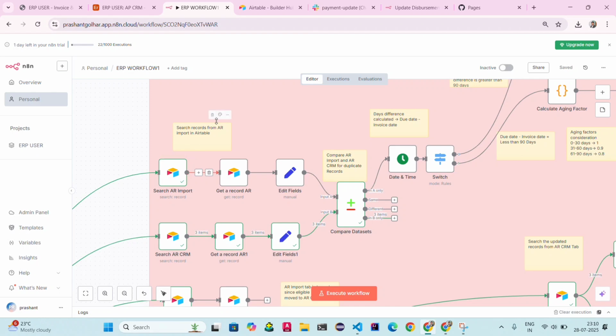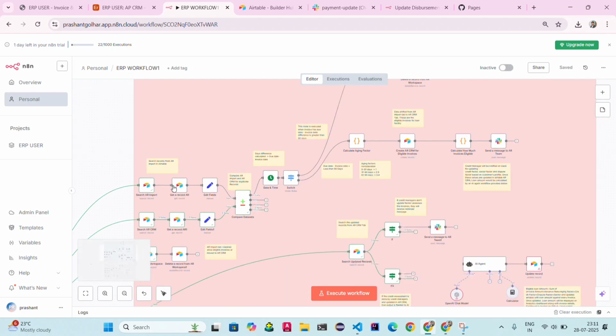Firstly, I search for the record in the AR import, which comes after the ERP user uploads the invoices, and I take the batch ID and invoice number to check for duplicacy. If the same invoice is uploaded already, it will be rejected directly in the compare dataset node. Okay, and I compare the data between AR import and AR CRM. If both the batch ID and invoice number are similar, then it will be marked as rejected.